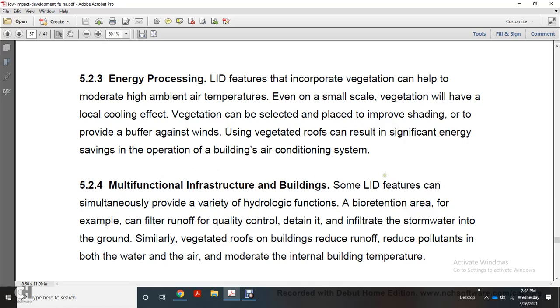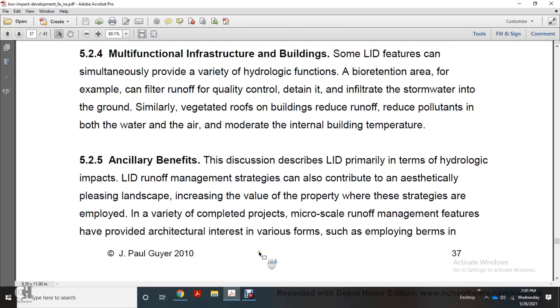Multifunctional infrastructure. Some low impact development features simultaneously provide a variety of hydrological functions. A bioretention area is an example: it filters runoff for quality control, detains, and infiltrates stormwater into the ground. Similarly, vegetated roofs on buildings reduce roof runoff, reduce pollutants in both water and air, and moderate the internal building temperature. Alright, ancillary benefits.